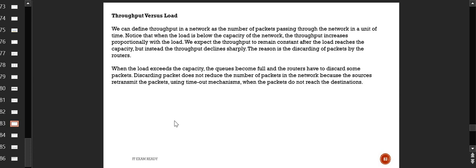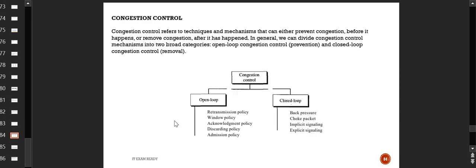So these are the two things, throughput and delay versus load, and how they are related to each other. Throughput will increase till you reach the capacity. Throughput will decrease sharply once you reach the capacity. So these kinds of statements can also be asked in the exam. Remember, load versus delay, the relationship is direct. But with the throughput, it is inverse. When the load is very less, the throughput is high. When the load is very high, the throughput declines. So it is an inverse relationship.